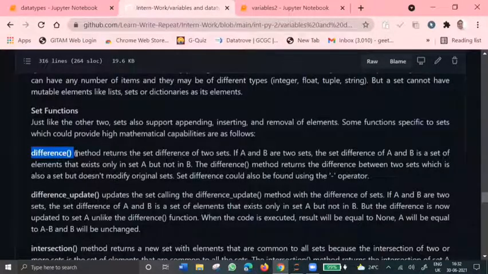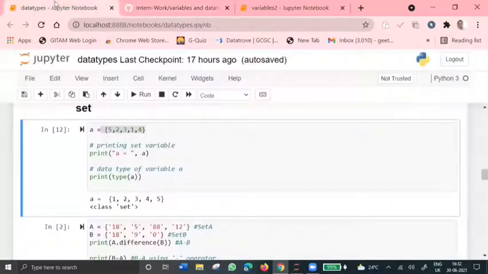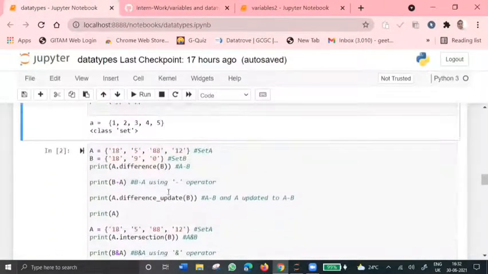The difference method is used to return the difference between the two sets. And the result we get is also a set, but it doesn't affect the original sets we have. Let's quickly explain with an example here. So I have a set A and I have a set B. If I want to get the difference between A and B, I simply use print A dot difference B.